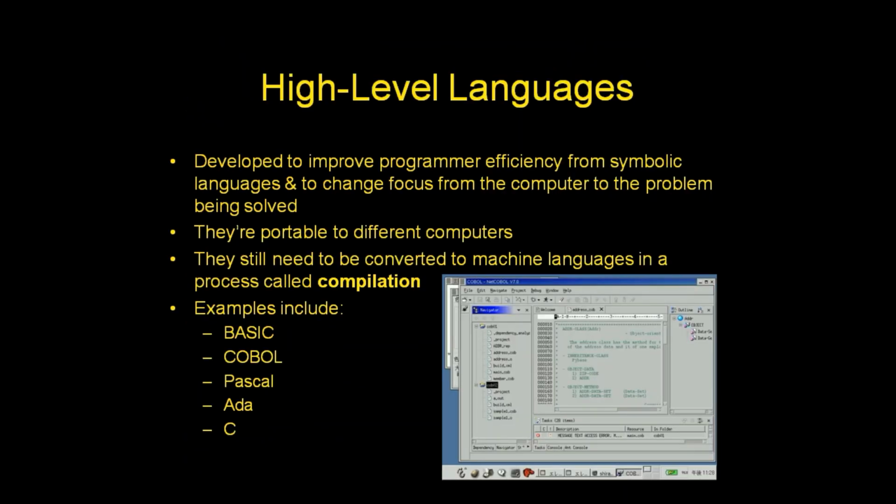High level language. Developed to improve program efficiency over symbolic languages, changing focus from the computer to the problem being solved. They are portable to different computers. They still need to be converted to machine language in a process called compilation. Examples: BASIC, COBOL, Pascal, ADA, and C.